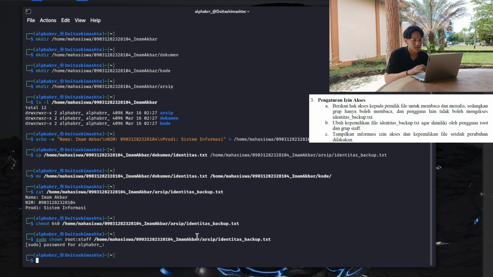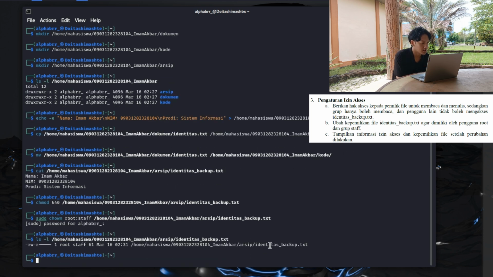Alright. So the second step was done, and the last step to finish this part is to show what we've done using ls -l. Copy this, paste. Okay, this shows the rw-r-- and one root staff. All right, so the owner was moved to staff.